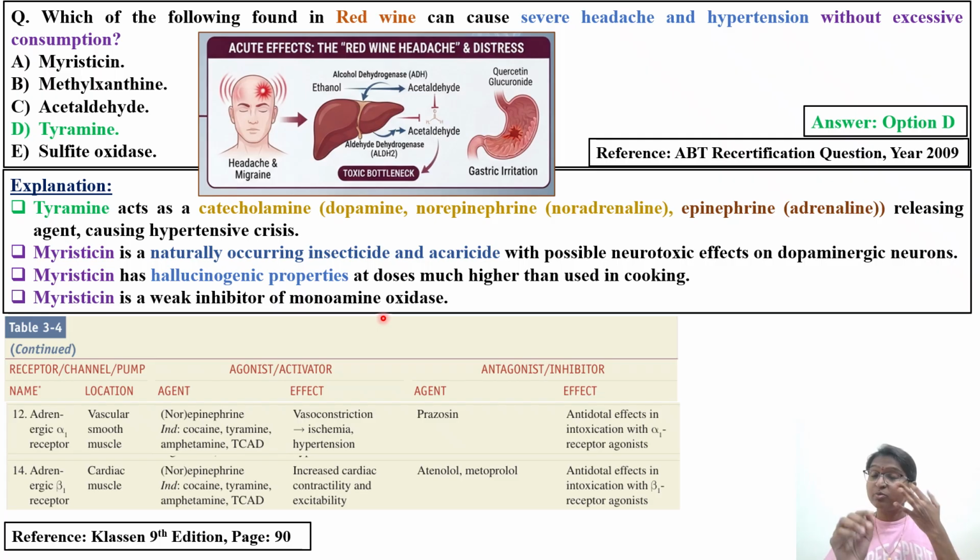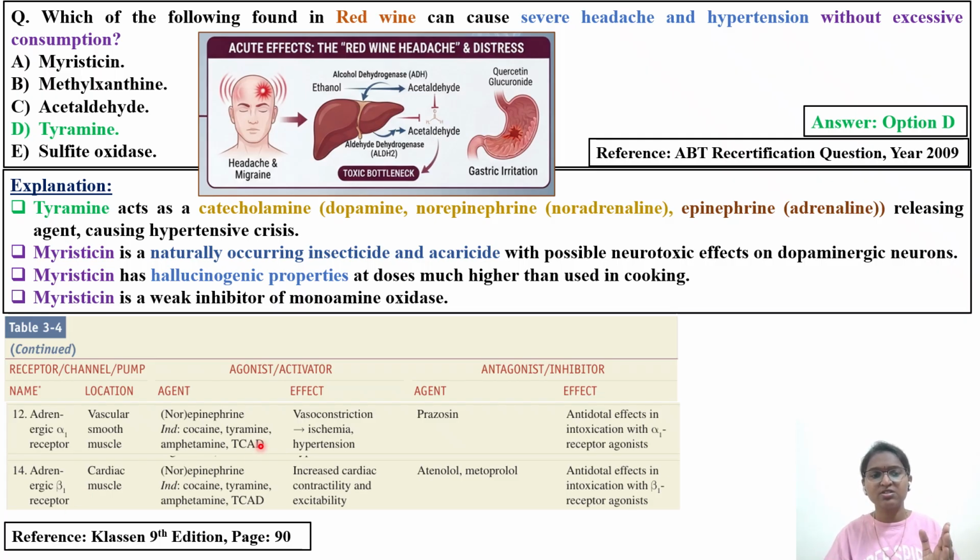Before going to the next slide, I would request you, whenever you are preparing for the DABT, to go through the Klaassen textbook. In the Klaassen textbook, I have checked where tyramine is present. Tyramine comes across on page number 90 in the Klaassen 9th edition. This is Table 3.4. I have only kept rows 12, 13 and 14. I would request you to go back and read the complete table, where different examples are given. We are sticking only to tyramine.